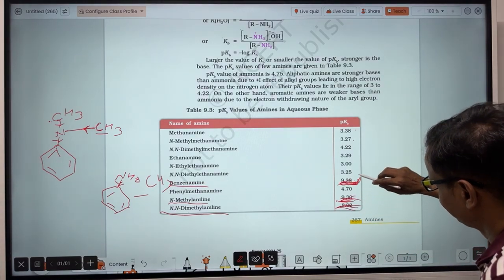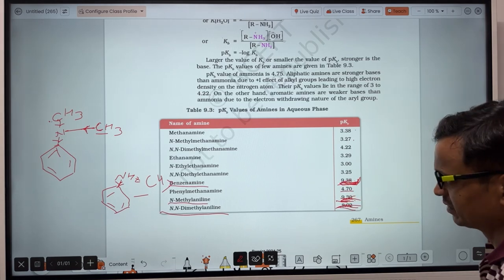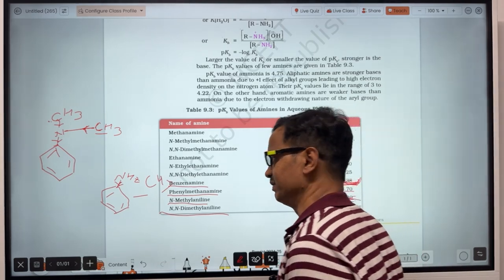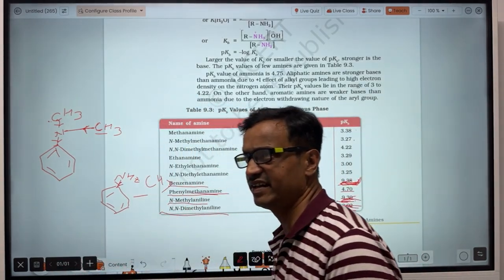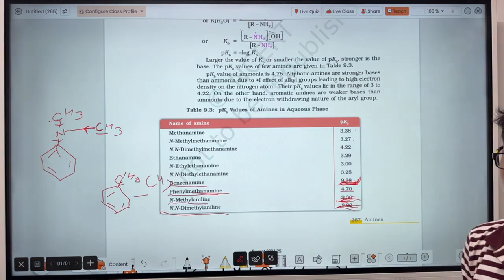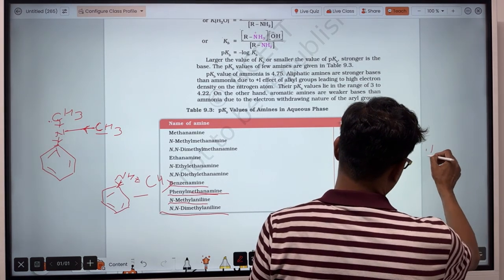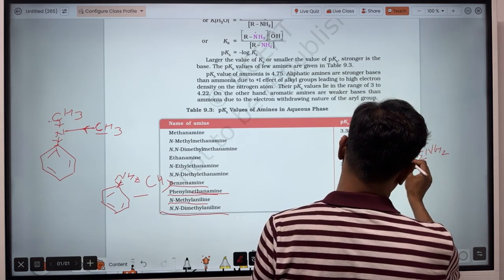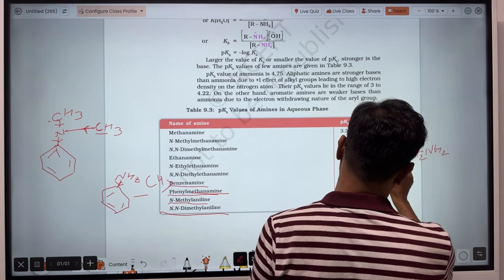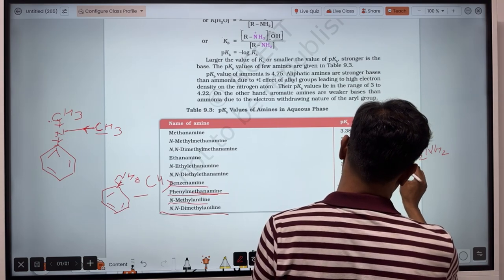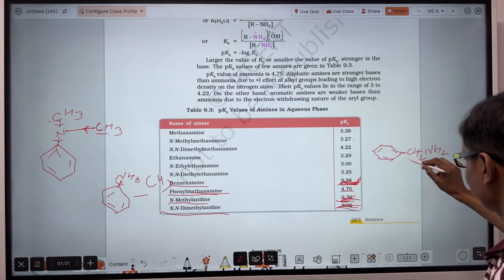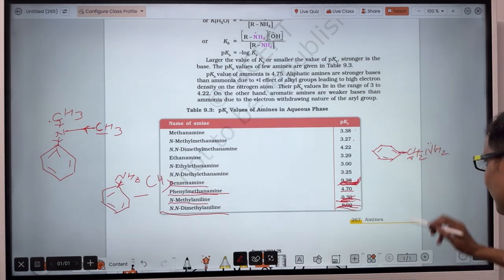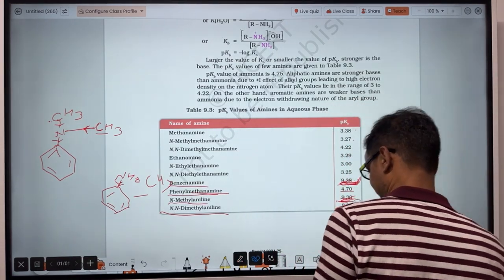Then after, the next higher point is 4.70. It is phenylmethanamine. So let's draw the structure, phenyl and methanamine. Methanamine means NH2 is bonded to a carbon atom of an open chain, and that is bonded to the benzene. So what is happening here? Nitrogen is not directly bonded to the benzene. Or we can draw the structure like this one also.